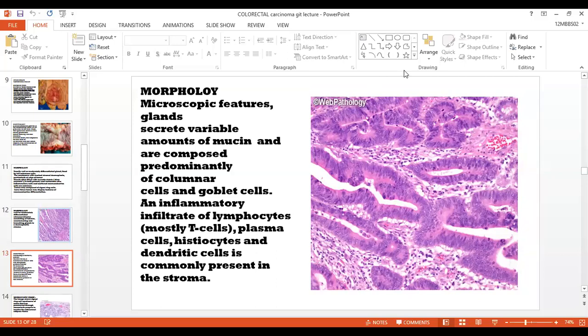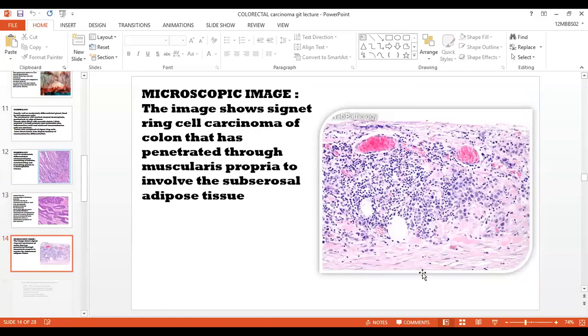An inflammatory infiltrate of lymphocytes, mostly T cells, is here. Plasma cells, histiocytes, and dendritic cells are commonly present in the stroma. This stroma is filled with inflammatory cells, plasma cells, and dendritic cells.